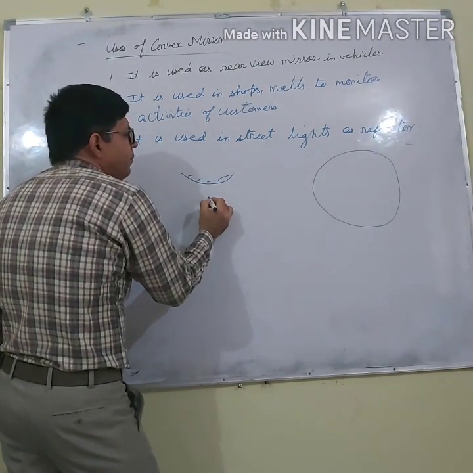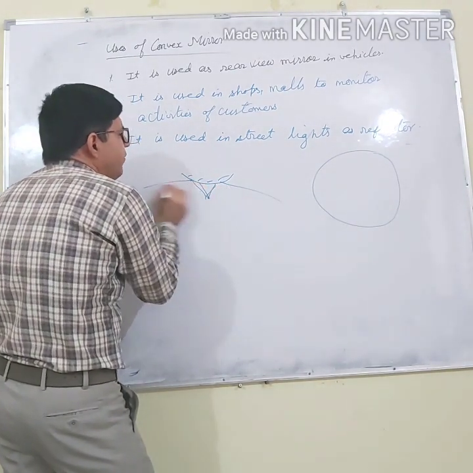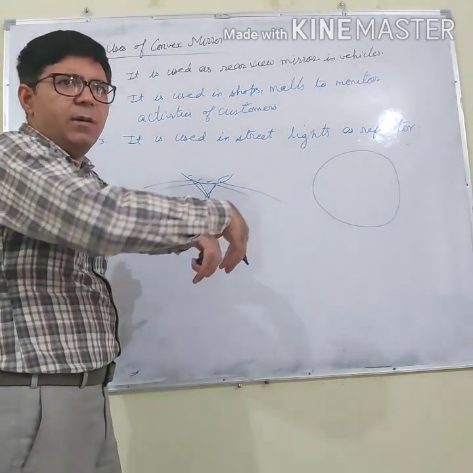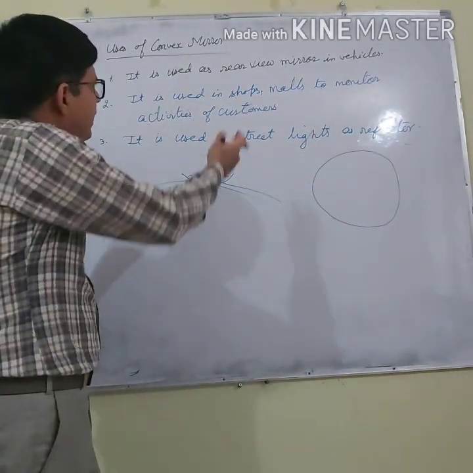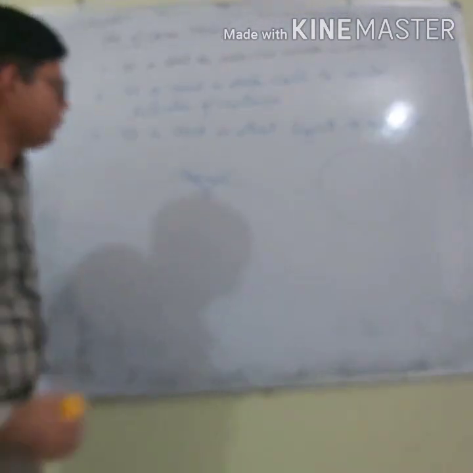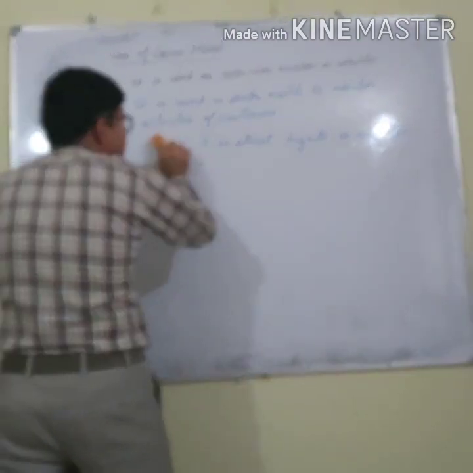If I have this bulb, what will happen? When the light comes, it will diverge in different directions, so that the light can cover a huge area. That's why it is used in street lights as a reflector. So these are the uses of the convex mirror.